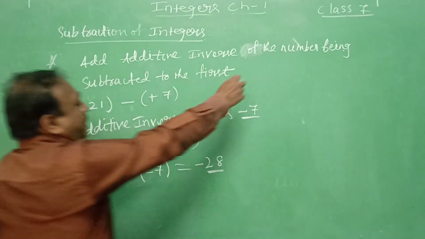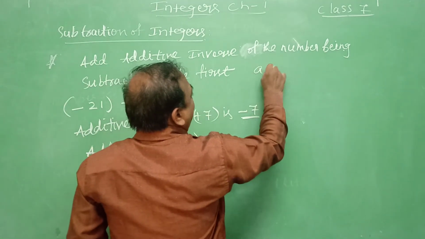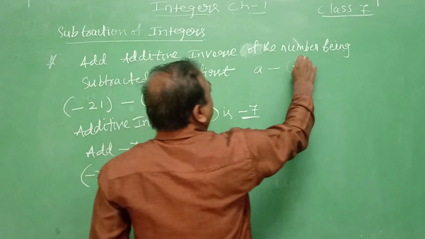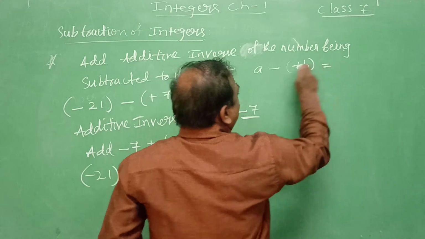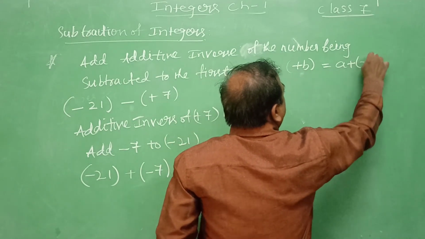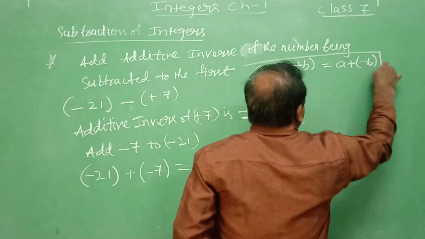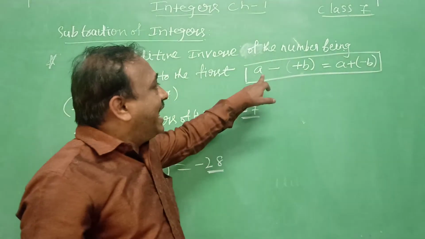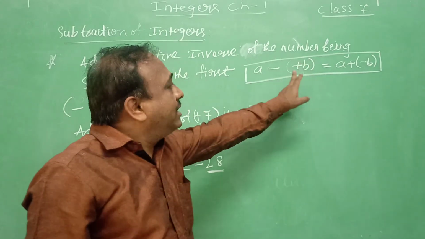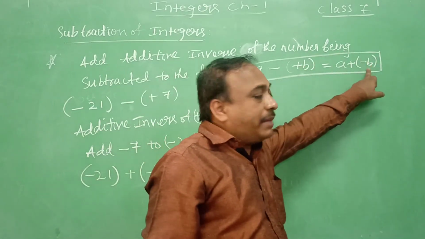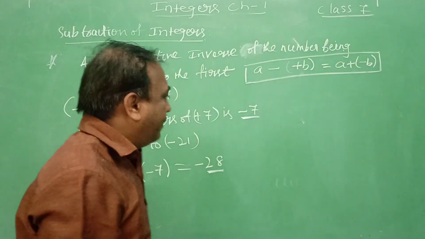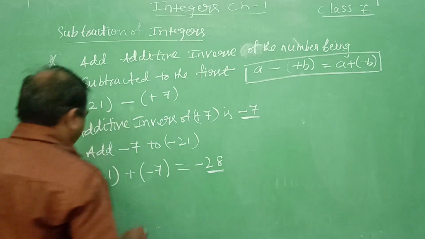Okay. So being subtracted, suppose I write a minus of plus b, the additive inverse of plus b is what? Minus b. So a plus minus b. This point you need to remember. That means we are subtracting plus b, but we are taking its additive inverse, minus b, and adding it to a. Now another example you see.